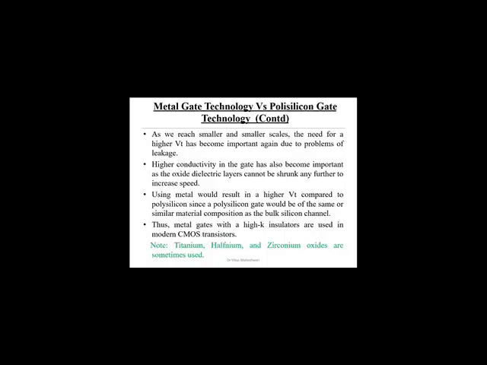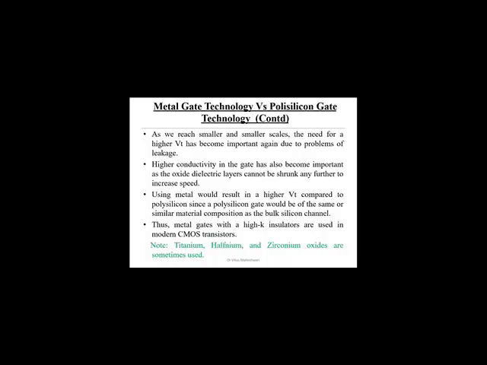As we are going to scale down all the properties and all the dimensions of the device, there is a problem with the oxide layer. We can't shrink down the thickness of the oxide layer beyond a certain limit, because this oxide layer provides the isolation between the metal, or you can say the gate electrode, and the rest of the device. There should not be any physical connection between the gate electrode and the rest of the device. As we shrink down the thickness of the oxide layer, this thickness will become very small, and some high energy electrons can move to the gate region. That effect is called the hot electron effect.